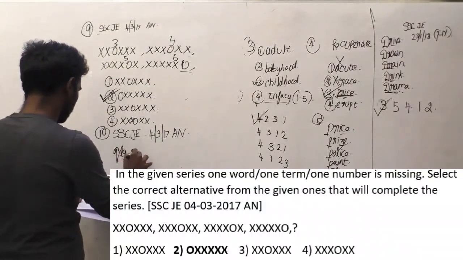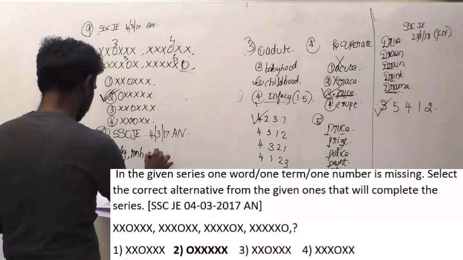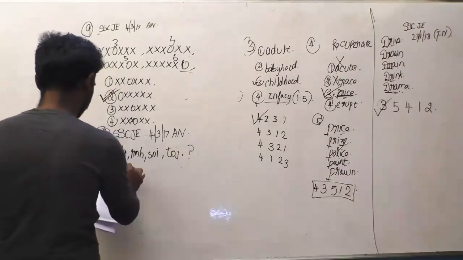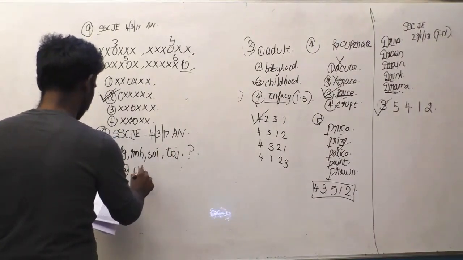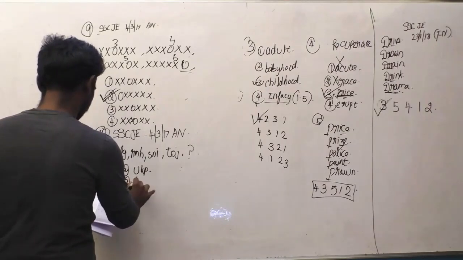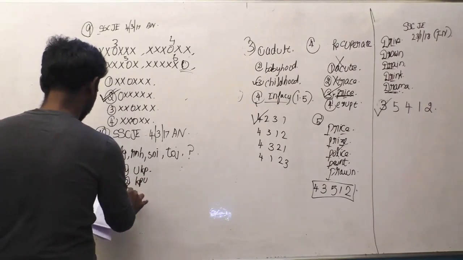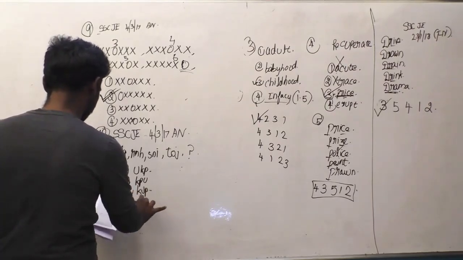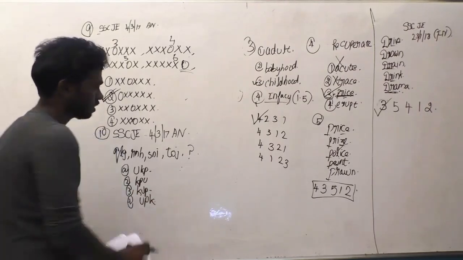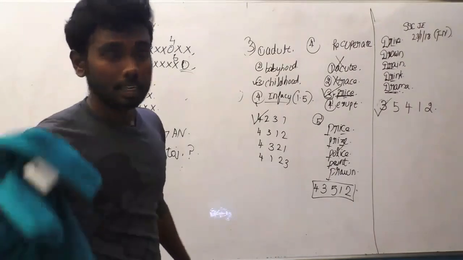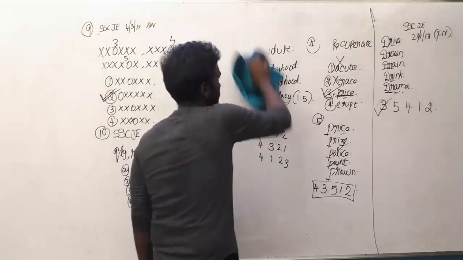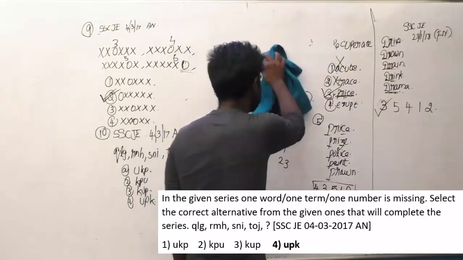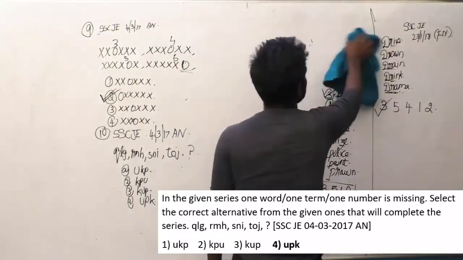QLG RMH SNI TOJ and question mark. And the answer options are UKP, KPU, KUP and UPK. Generally guys, there is an easy trick for you when this type of alphabet questions are asked in SSC JE or any other competitive examination.